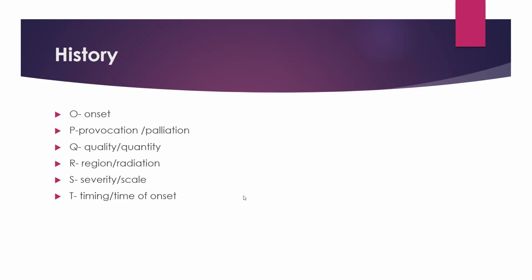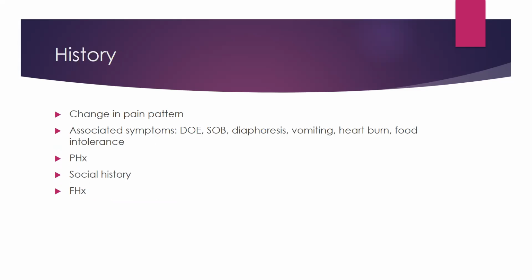And what is the timing of the chest pain? Mostly the peptic chest pain comes at night. Mostly the pleuritic chest pain comes with cough. What is the change in pain pattern? One of the most important things is, what are the associated symptoms? Is there shortness of breath, diaphoresis? Is there vomiting? Is there heartburn? Is there food intolerance? In addition to this, you need to take the past medical history and family history.